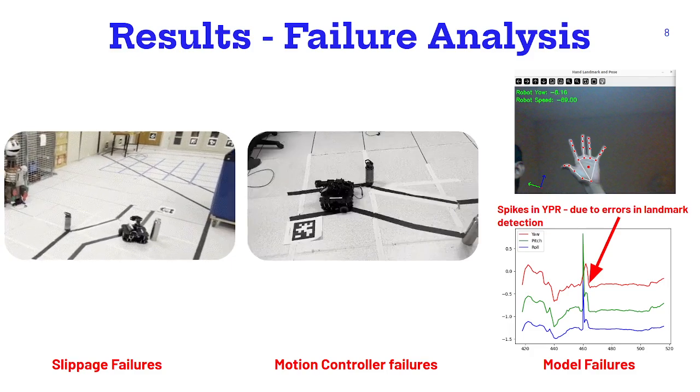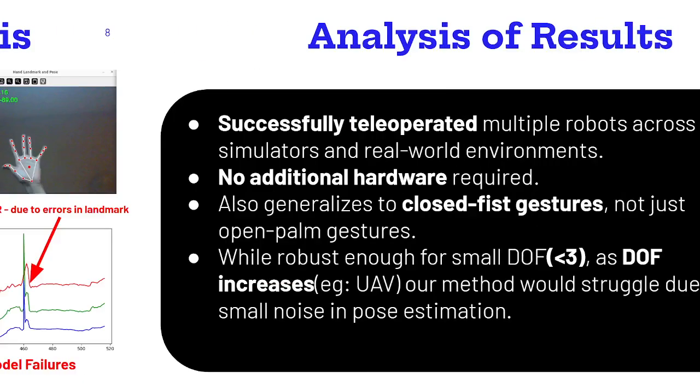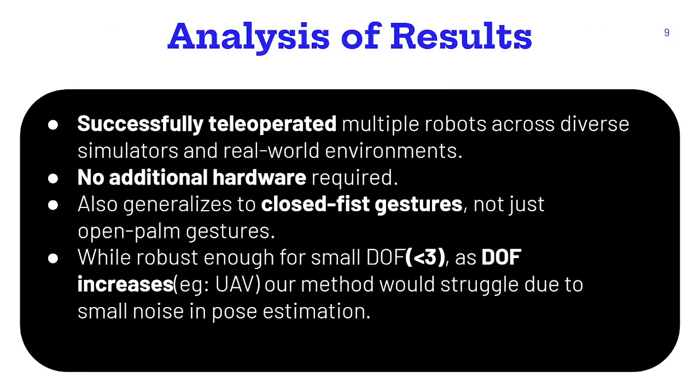In conclusion, Raven TeleOp successfully enables camera-only, gesture-based teleoperation across both simulators and real-world robots, with no additional hardware required. It handles various gestures, adapts to low-DOF systems effectively, and while challenges exist for high-DOF scenarios like UAVs due to minor pose noise, the system is a strong step toward more natural, inclusive robot control.